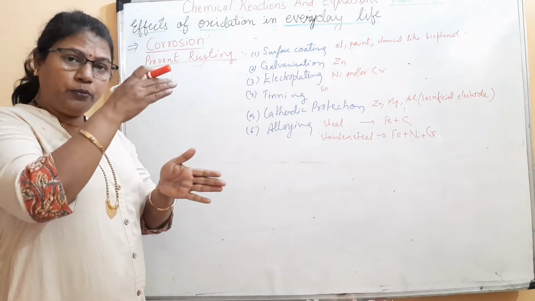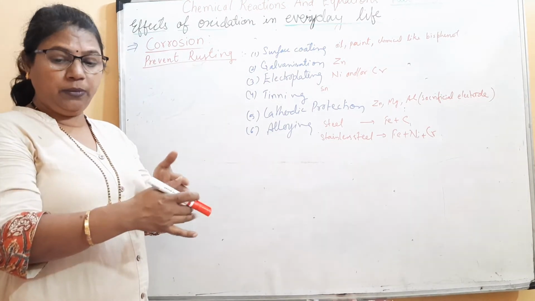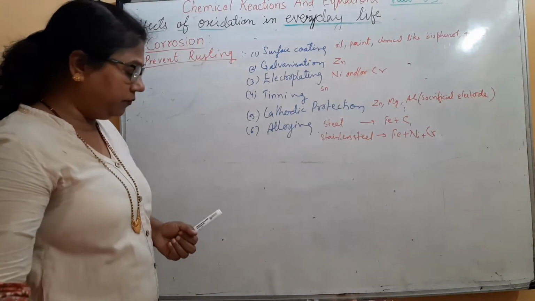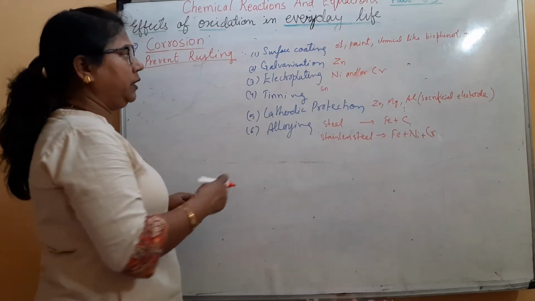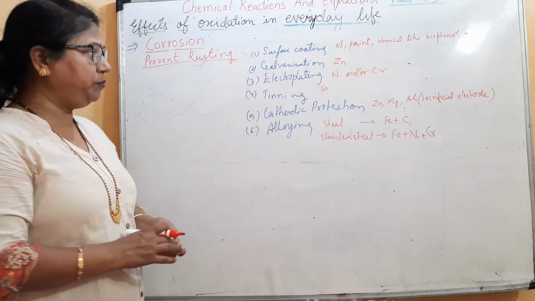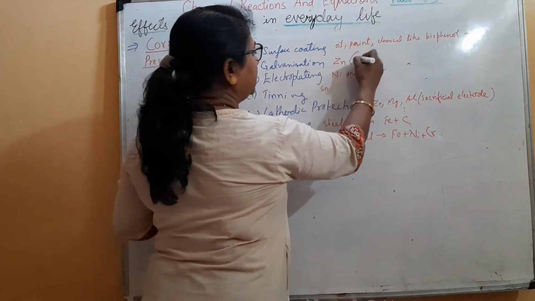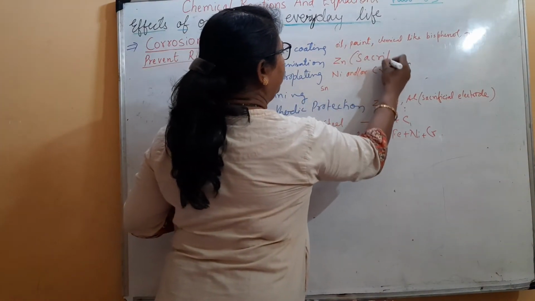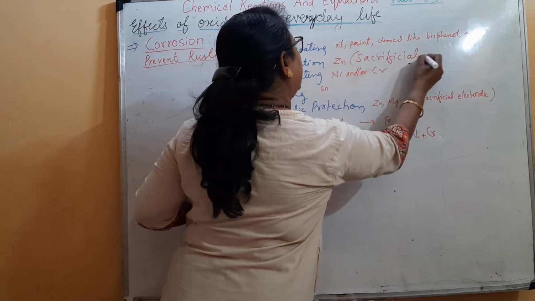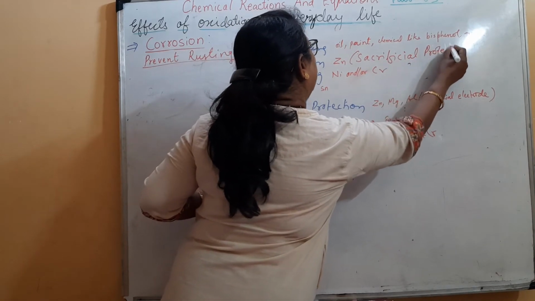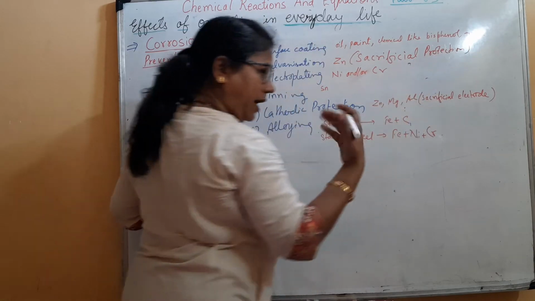Galvanization means a protective layer. That means development of a protective layer. Also, it is done by a more electropositive metal like zinc, which acts as a sacrificial protection. It means zinc is more reactive.